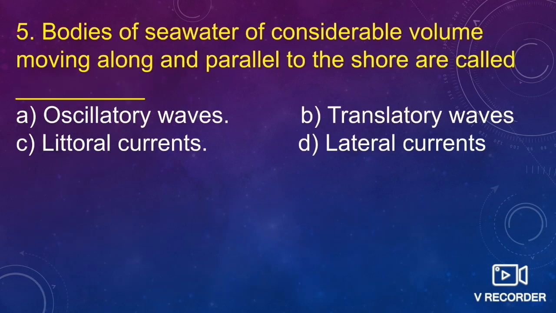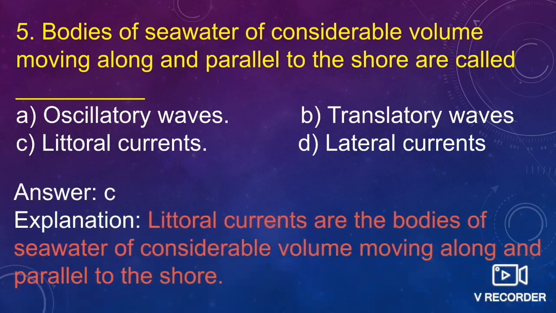Fifth one is bodies of seawater of considerable volume moving along and parallel to the seashore. What are they called? Oscillatory waves, littoral waves, littoral currents, translatory waves, or lateral currents. So these are known as littoral currents.